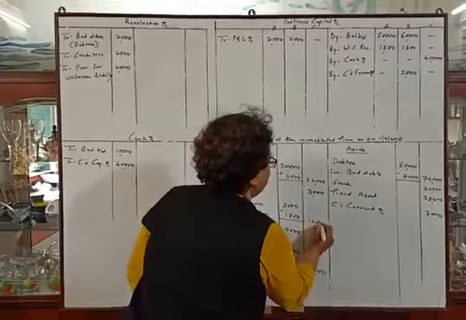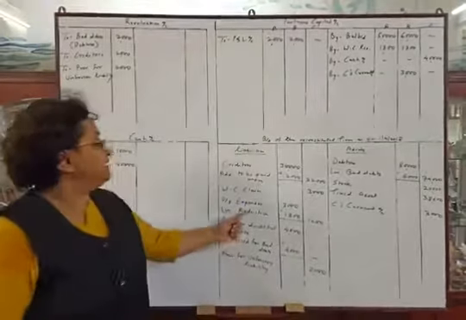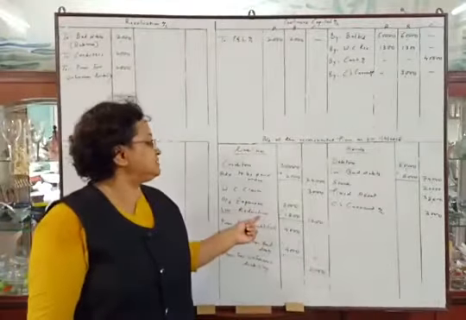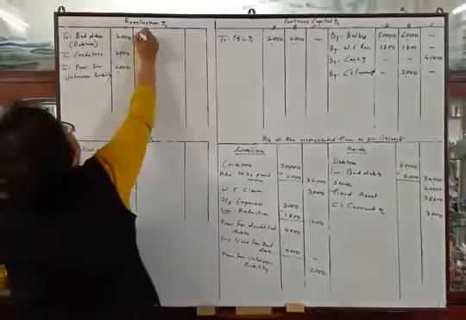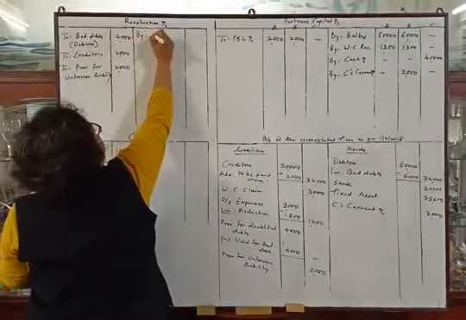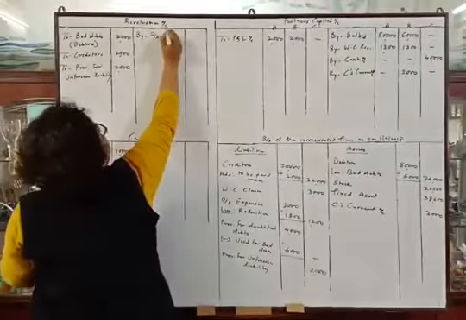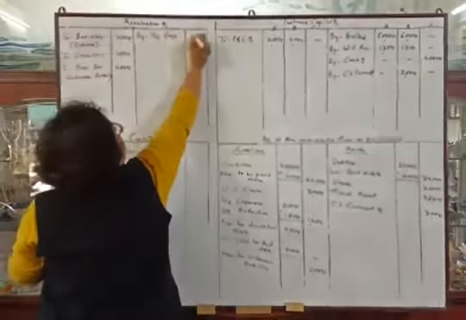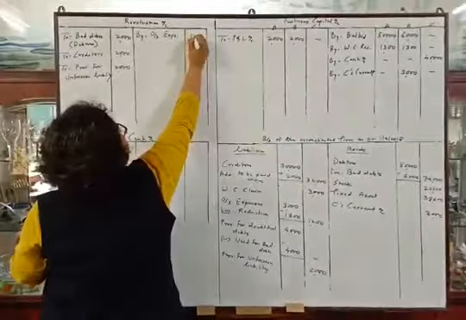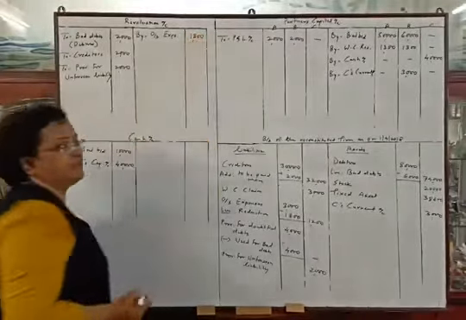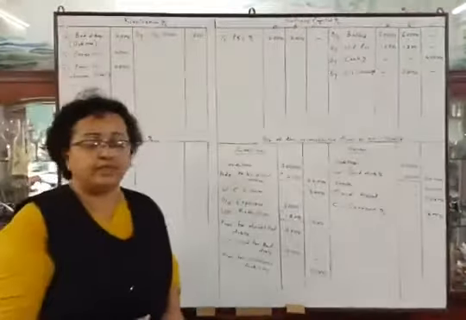Then the outer column amount will be 1,200. Reduction in outstanding expenses is profit. So credit side of the revaluation account, by outstanding expenses, the amount is 1,800.